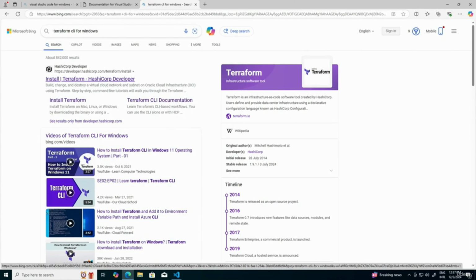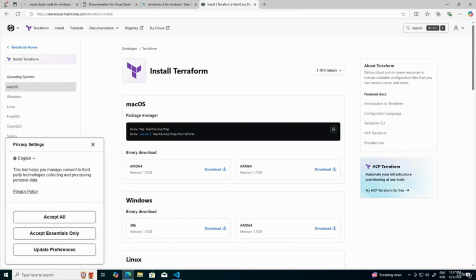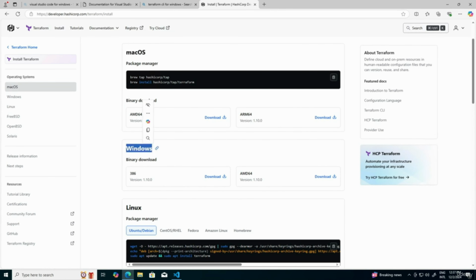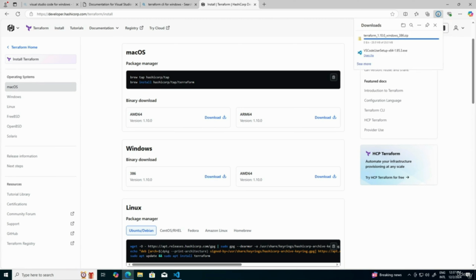So I'm going to click on this official documentation, install Terraform. And here if you see, we are having multiple options. One is for Mac, then for Windows and for Linux. So we are using a Windows virtual machine, so I'm going to click on the download option. So it has been downloaded.